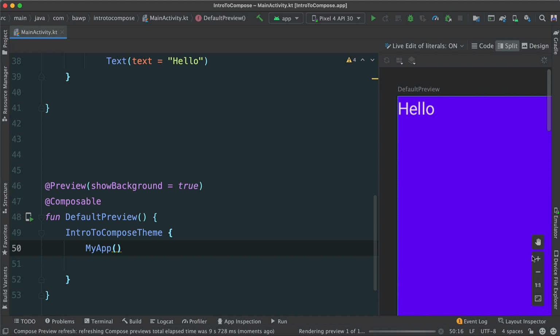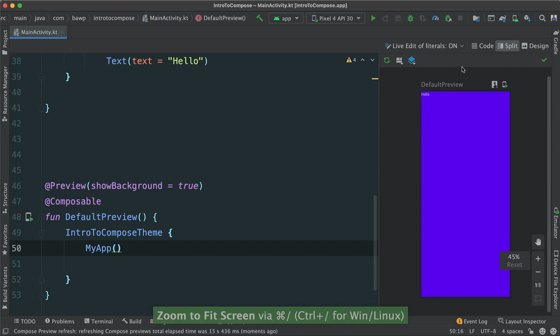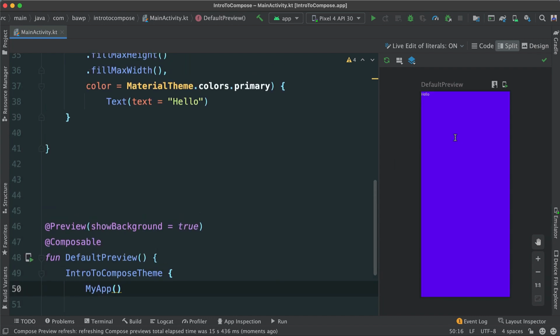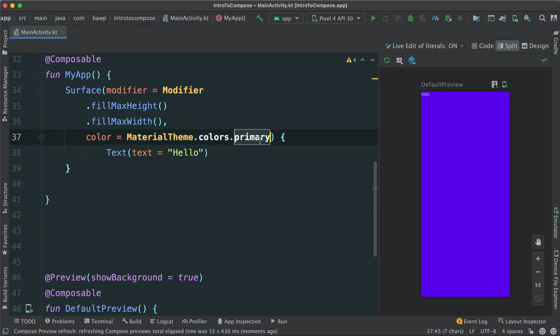And the other thing you see to the bottom right here, we can actually toggle the views. I can maximize, so zoom in, or minimize, zoom out. So in this case, if I click the zoom to fit screen, click here, you can see it's going to go ahead and zoom to fit this real estate we have. Okay. All right, so we have everything looking good. So there's the primary color, because that's what we chose.